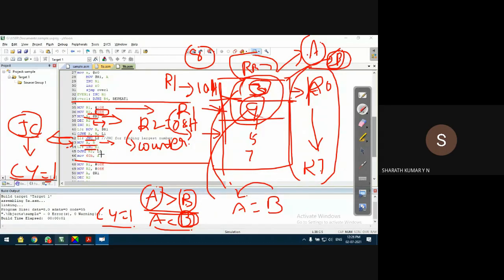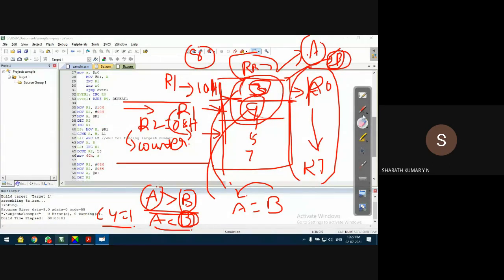Observe the next line of the program, guys. When JC is set to 1, that means when the first location is smaller than the second location, I copy the second location data, which is in B register, into A register in this line of code. And then increment R1. Increment R1 means R1 was already pointing to the second number, and now it points to the third number.